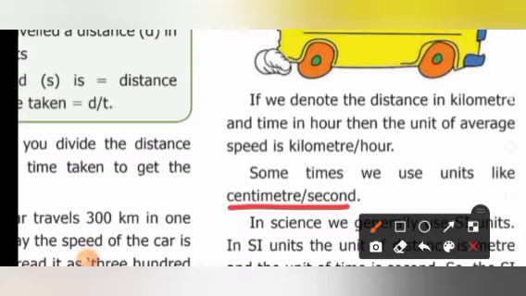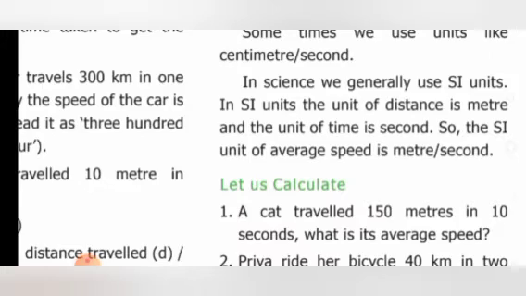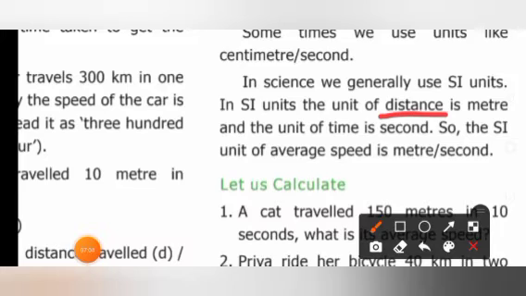If it is based on the unit we are using, it changes: kilometer per hour or centimeter per second. In science, we generally use SI units, isn't it? In the first lesson itself, we have learned. In SI units, the unit of distance is meter and the unit of time is second. We have already learned this in our measurement lesson. Am I right, children? Unit of distance is meter and unit of time is second.